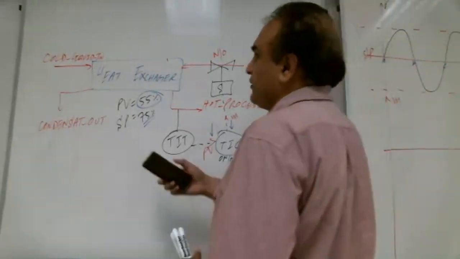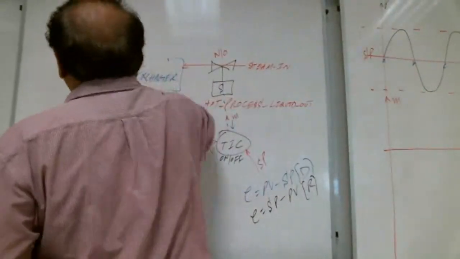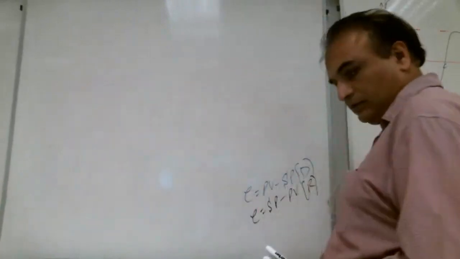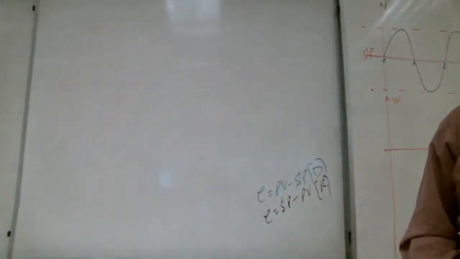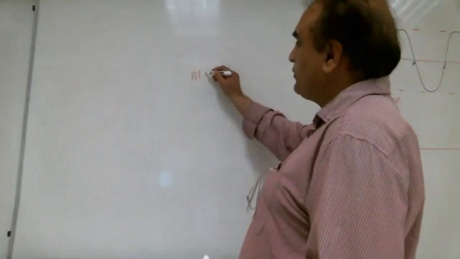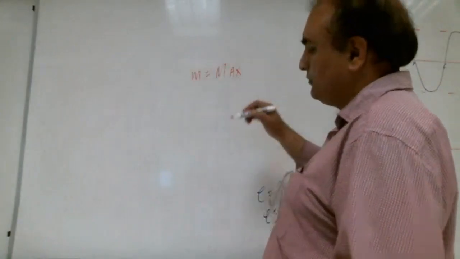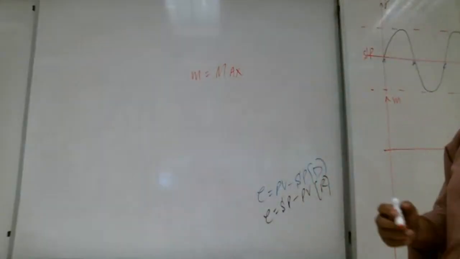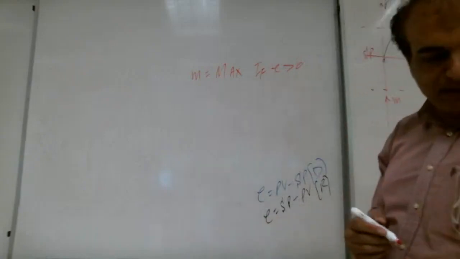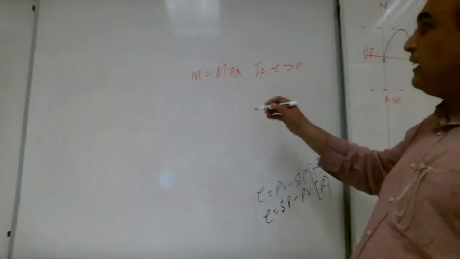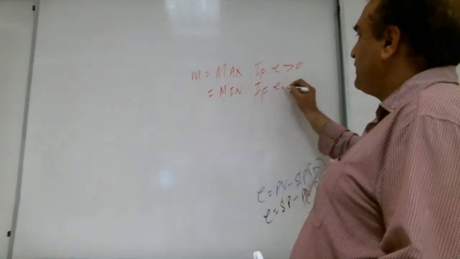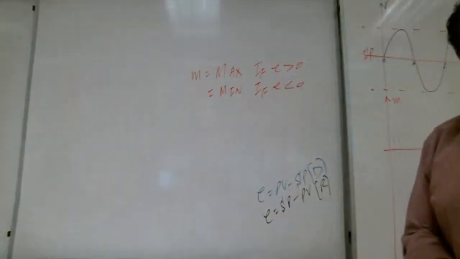What is the output of the controller in on-off control? M. M is equal to maximum if the error is positive. And M is equal to minimum if the error is negative. Shabab with me?